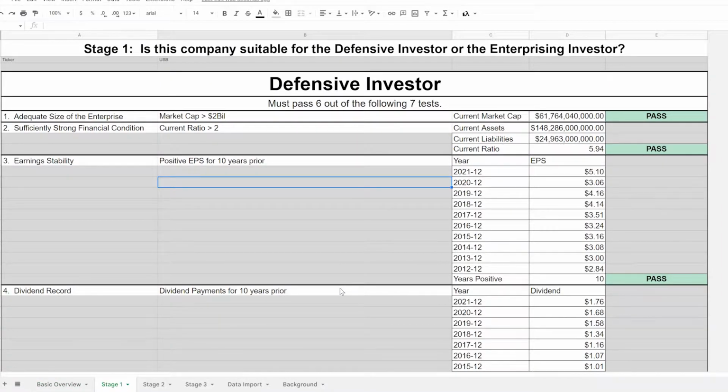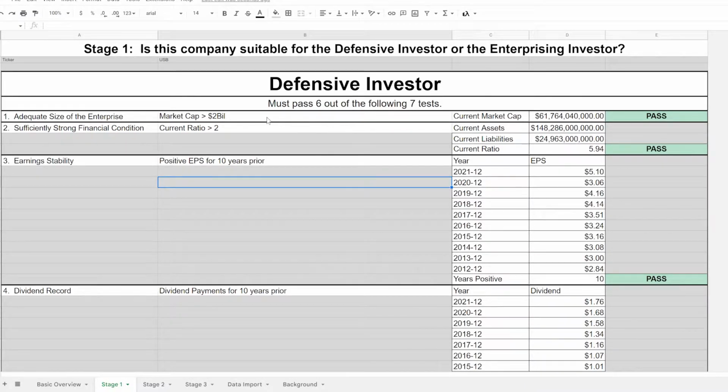Stage 1 in the Modern Graham analysis is to determine if the company is suitable for the defensive or enterprising investor. A defensive investor is somebody who does not have the time to do a ton of research into an individual company, so they have much higher, stricter requirements before they will even look at a company. The defensive investor requires a company pass 6 out of 7 of the following tests.